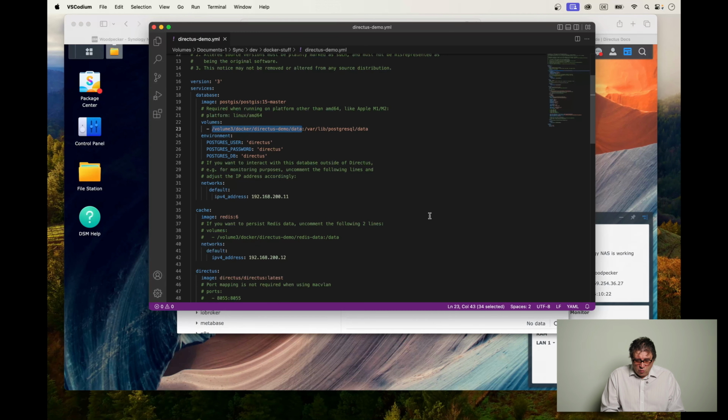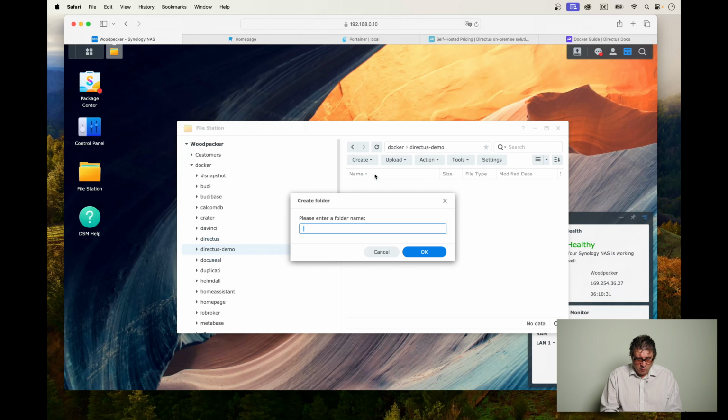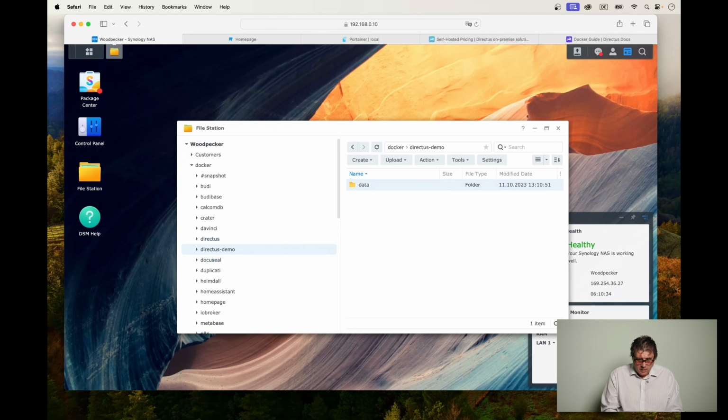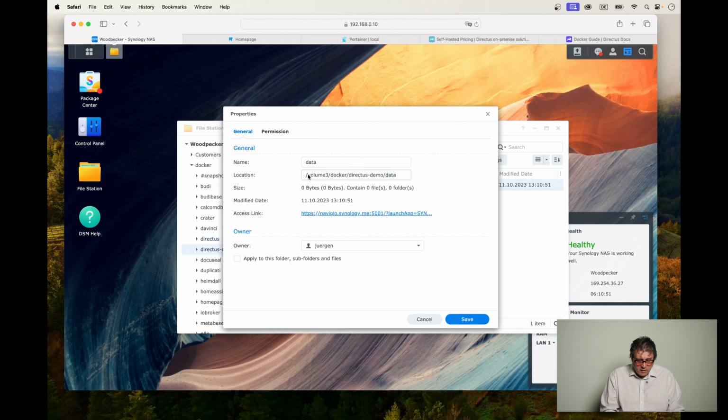Just let's go back to the editor. First of all, data for the database data. As I said, clear as mud. Create folder, data. Now, of course, we need the exact path to this folder. How do we do this in a graphical user interface? That's very easy. You right-click on this line of this newly created folder. You click on Properties, and next to Location, you have the complete path. Mark it like I do with a mouse.